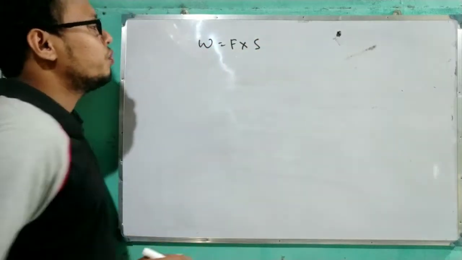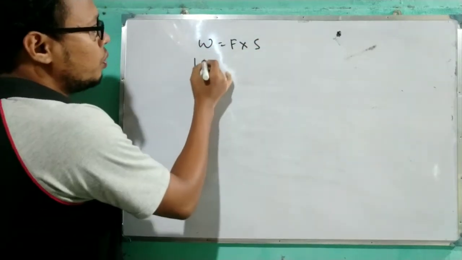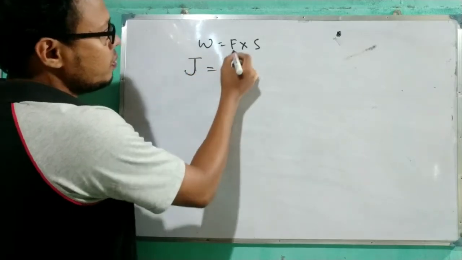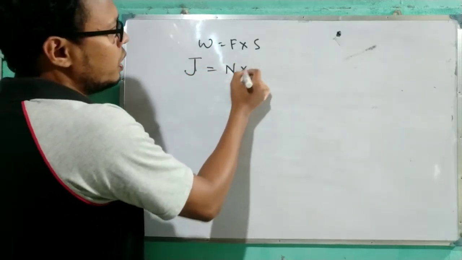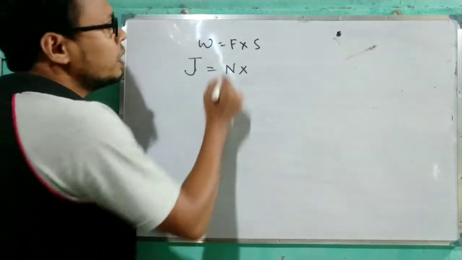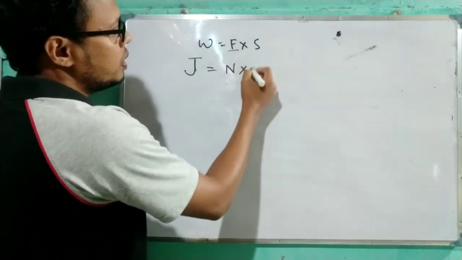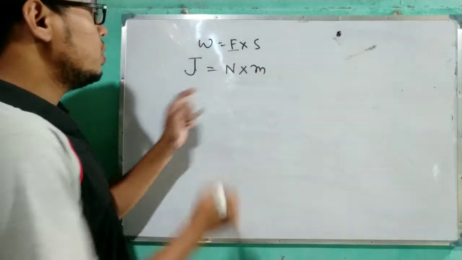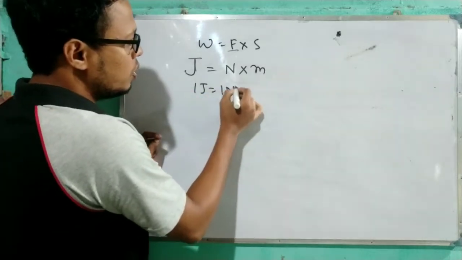If we want to find the unit, then the unit of work will be joule, the unit of force will be Newton, and the unit of displacement will be meter. So 1 joule equals 1 Newton times 1 meter.